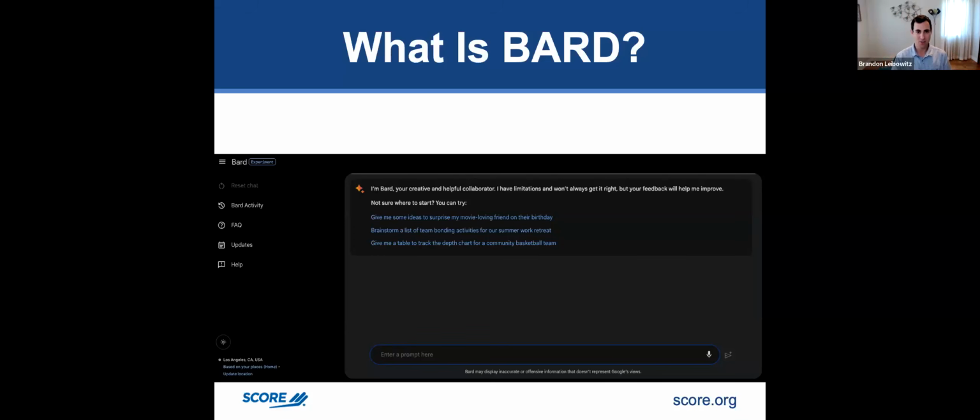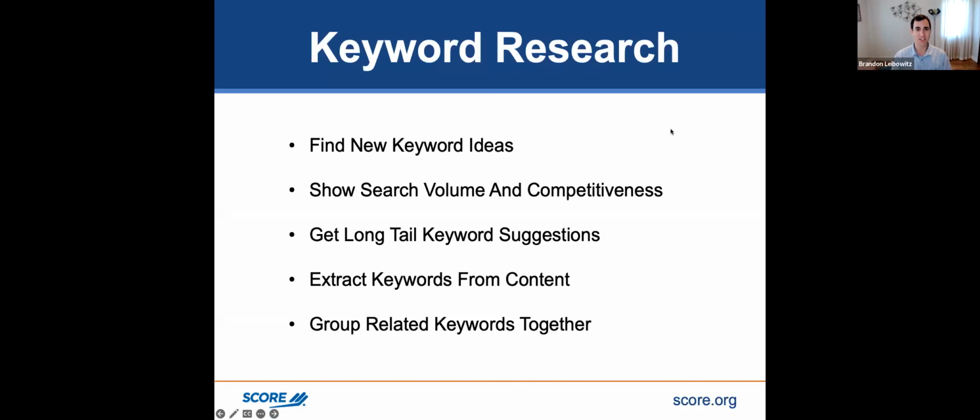So if we're going to do our research, you could use ChatGPT, but I would say use Bard for some of these things because you're just going to get some more data that's pulled from Google, like keyword research. You can see how many people search for keywords every single month. If you're using ChatGPT, it's probably going to pull it from OpenAI or from Bing, versus if you're using Bard, it's going to pull it from Google. So both are good, and I'll show you examples using each tool so you can see how some are going to work, some might not work, especially for keyword research, which is one of the most important things.